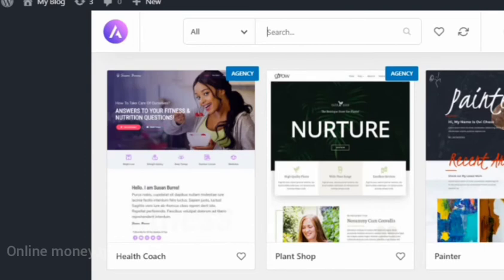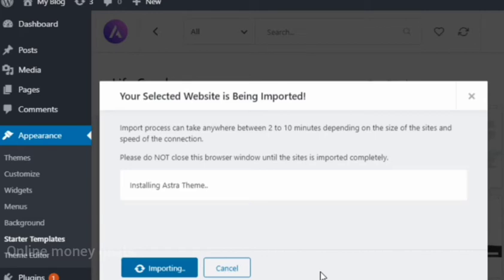Can you see that agency tag above a few websites? Those agency ones are the pro version. You have to buy the pro version to get the bundle. I have chosen a theme and I'm installing it. The whole site is importing, so this will be taking a lot of time.